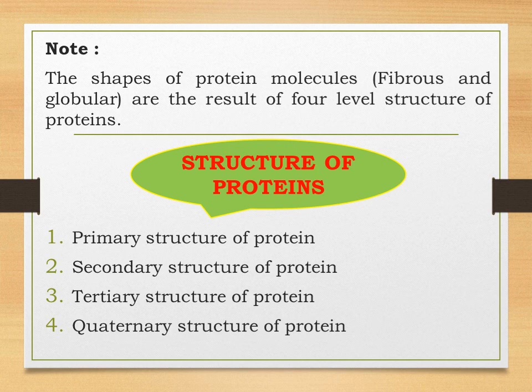These are primary, secondary, tertiary and quaternary structure of protein. But this year in your syllabus, you are only going to study primary structure of protein. The secondary, tertiary and quaternary is being skipped out of your syllabus. Please take a note of that.